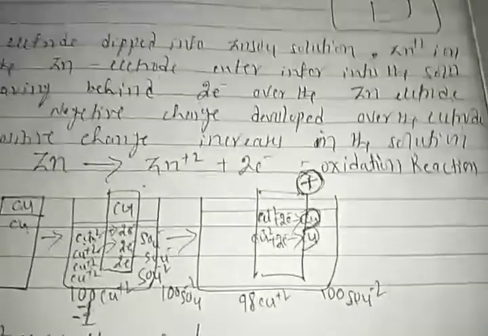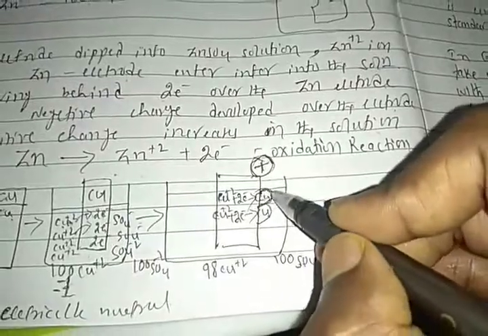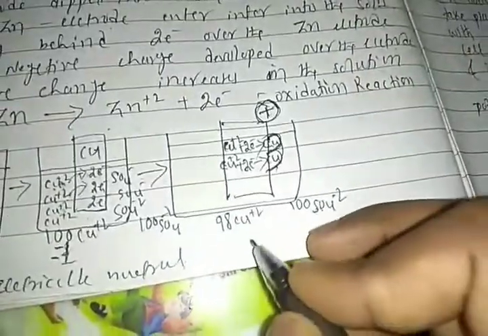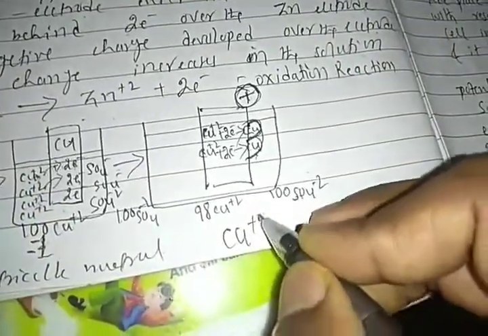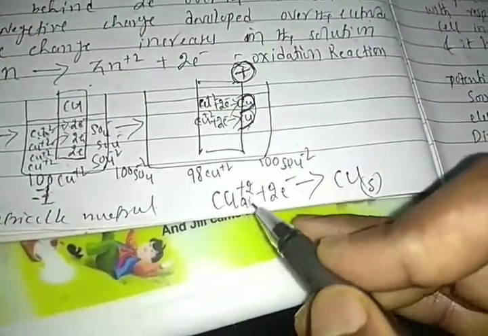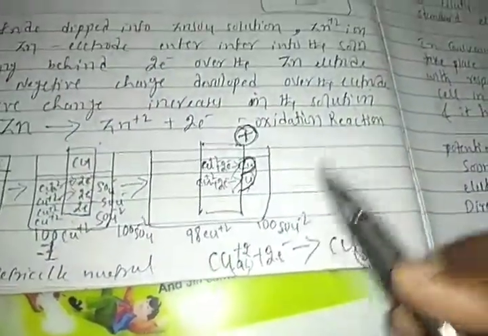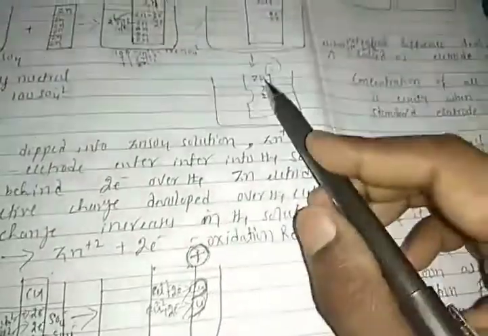So after this, what happens, students? Here the mass of the copper increases and the mass of the zinc decreases. So these reactions occur: the copper ions from the aqueous solution accept electrons over the electrode to form copper atoms, which are deposited here as a solid. So this reaction stops here, and the other reaction also stops.